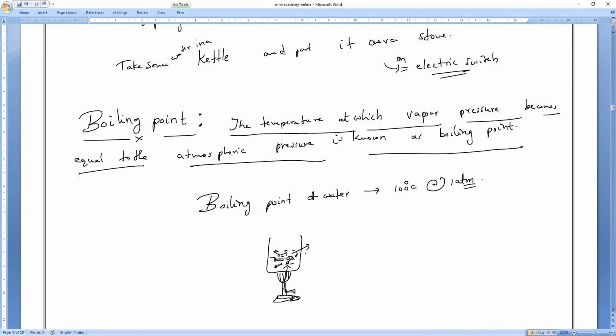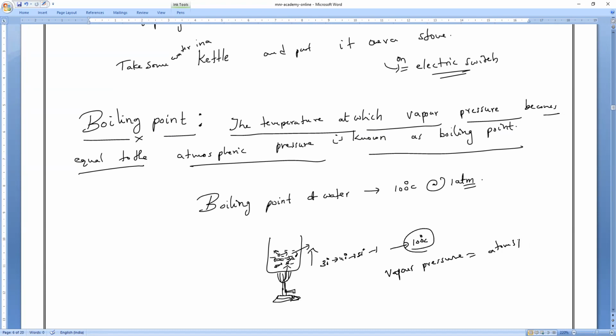Now, at a certain temperature, I increase it to, suppose, 30 degrees, then 40, 40 to 50, 50 to 60. Like that, when it comes to 100 degrees Celsius, by this time the vapor pressure of the water vapor is equal to atmospheric pressure. So when the pressure of a vapor becomes atmospheric pressure, only then will the evaporation start. That is what converts it into gaseous state.